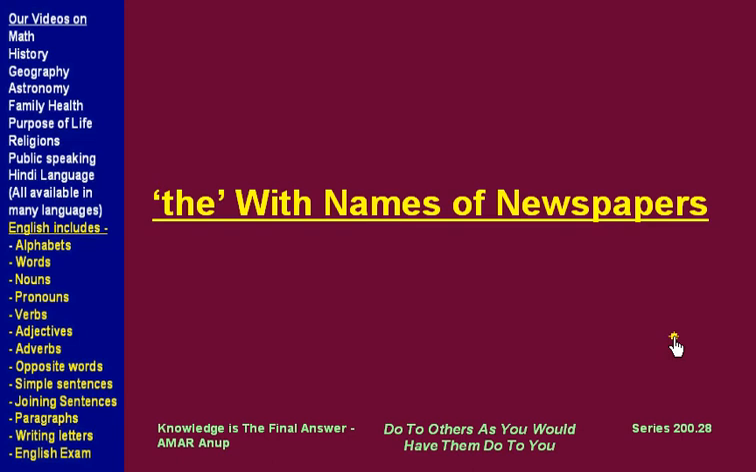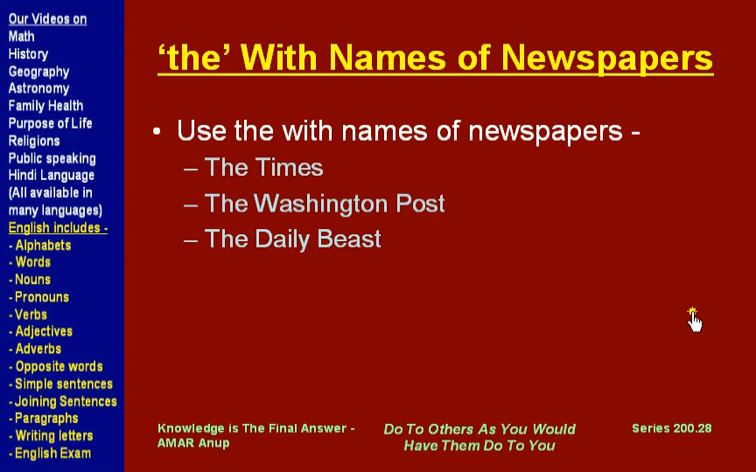Now what about use of "the" with names of newspapers? We use "the" with names of newspapers, and the examples are the Times, the Washington Post, the Daily Beast. So when we are writing in a sentence or speaking in a sentence, we use "the", even though many of these papers do not have "the" in their name, but when we are talking about them or writing about them in a sentence, we use "the".